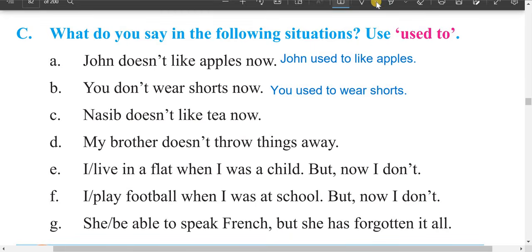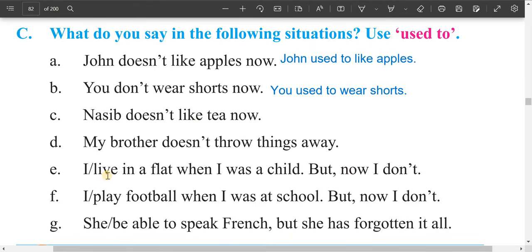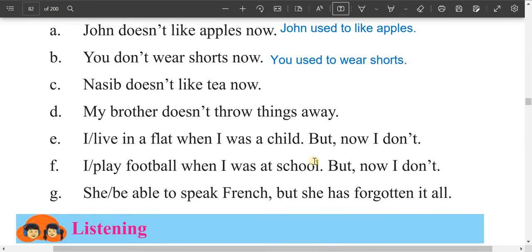It's very easy. I think you can do it. My brother doesn't throw things away. My brother used to throw things away. Okay, you just have to replace doesn't with used to throw. I live in a flat when I was a child, but now I don't. I used to live in a flat when I was a child. I play football when I was in school, but now I don't. I used to play football.